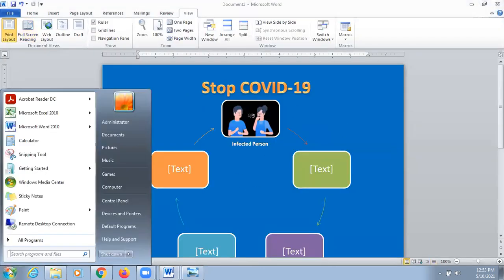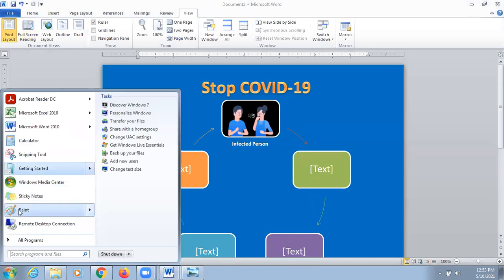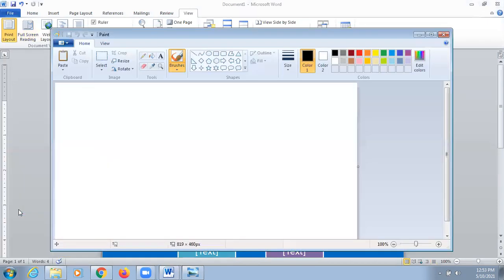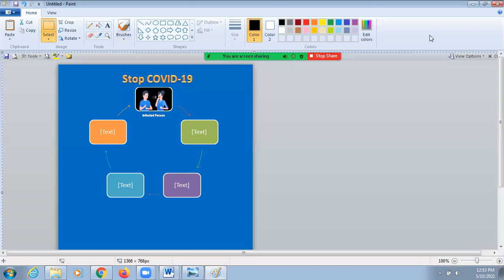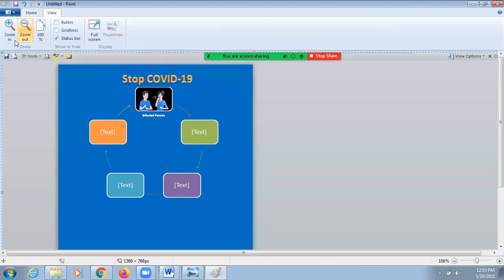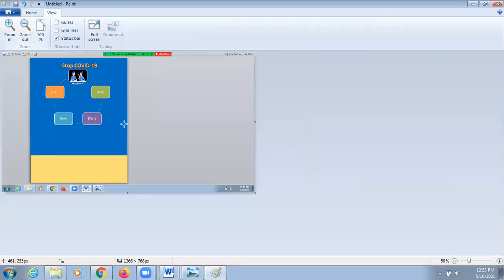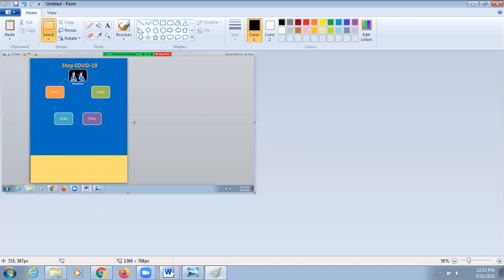Now you can go to MS Paint, and you can press Ctrl plus V. Your poster or the whole screen will get pasted here. Now zoom out. This is your whole screen. If you want to cut the screen, crop it a little, that is your choice. Otherwise, you can save it as it is and upload it directly on Atlantic also.